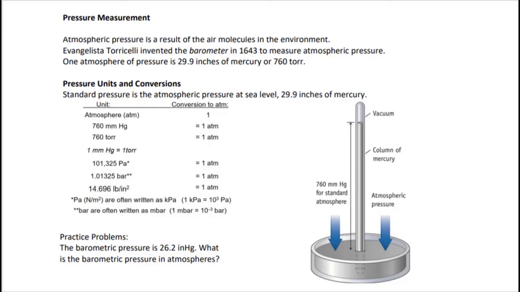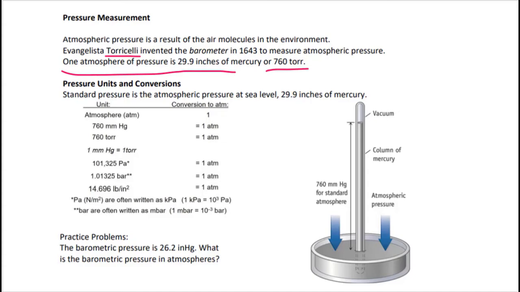So moving on, we were just looking at pressure, and we could obviously see that as temperature increased, pressure increased. As temperature decreased, pressure decreased. And we could see that there was more pressure, more force on that container. So how do we measure this? Well, we measure pressure by using this barometer that was invented by Torricelli. And that measures atmospheric pressure. And what he found was that 1 atmosphere of pressure is 29.9 inches of mercury, or 760 torr.